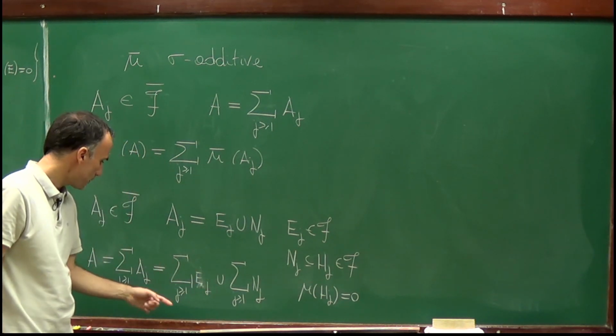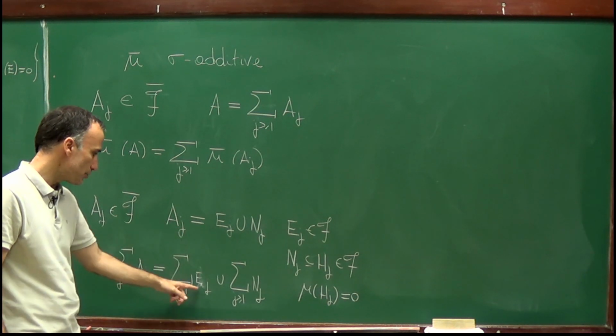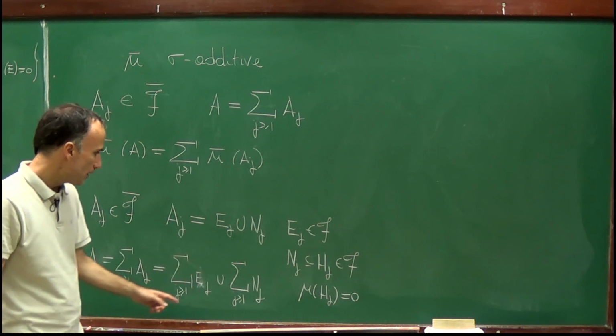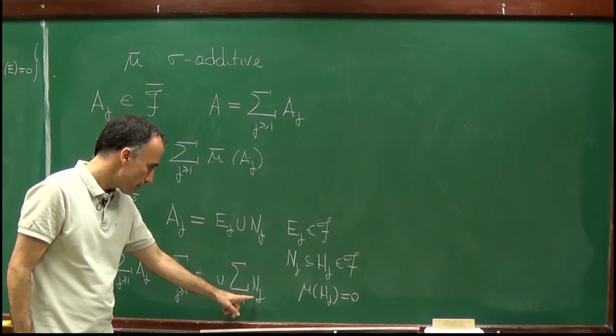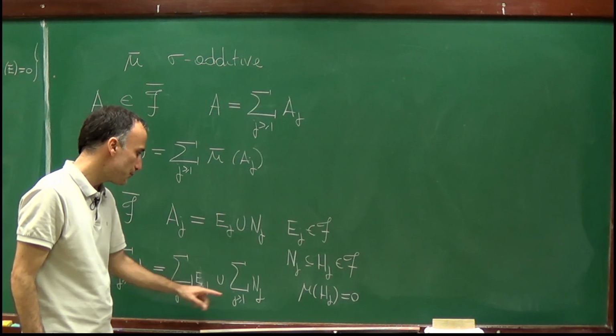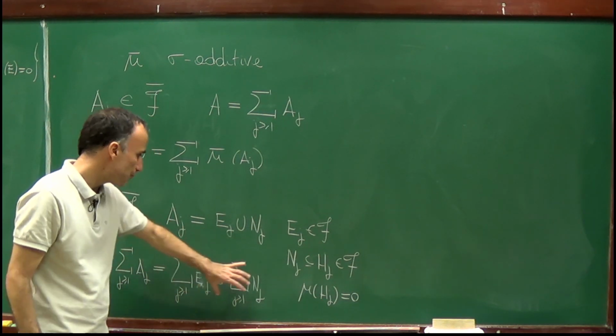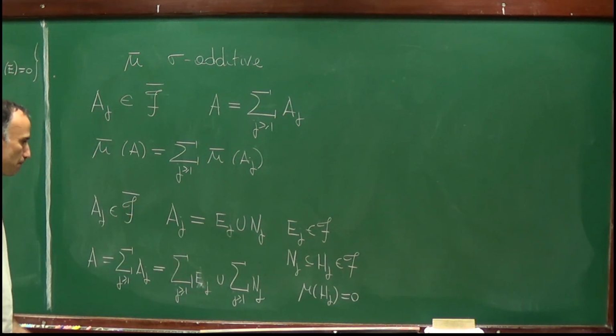Right, so let me repeat. The E_j are disjoint 2 by 2 because the A_j are disjoint 2 by 2. The N_j also are disjoint 2 by 2. This is not very important, but just a remark, N_j may have some intersection with E_j. So this set may have some intersection with this set.